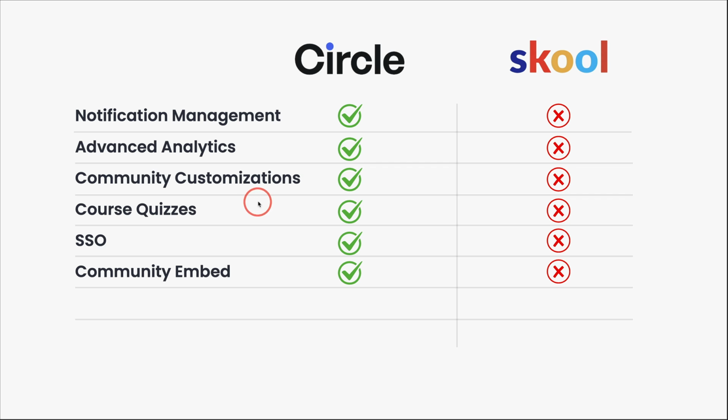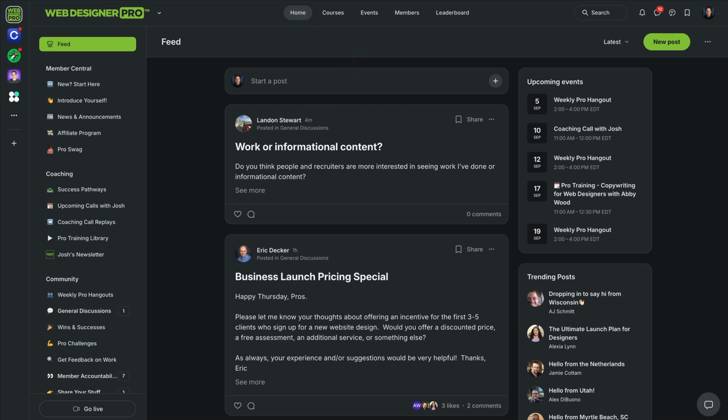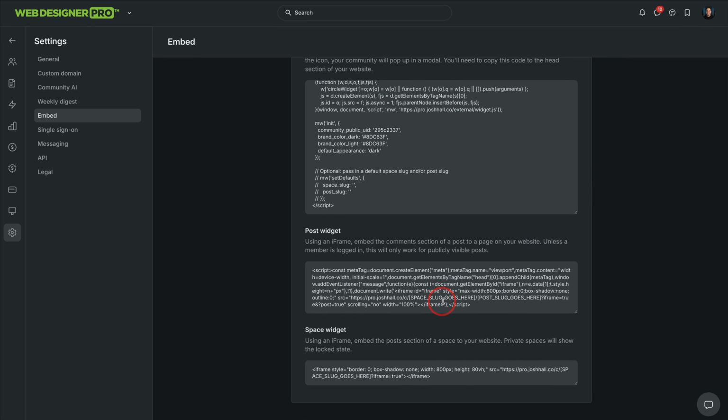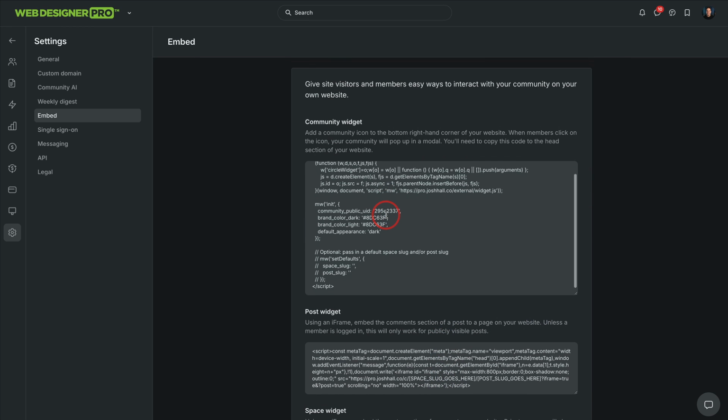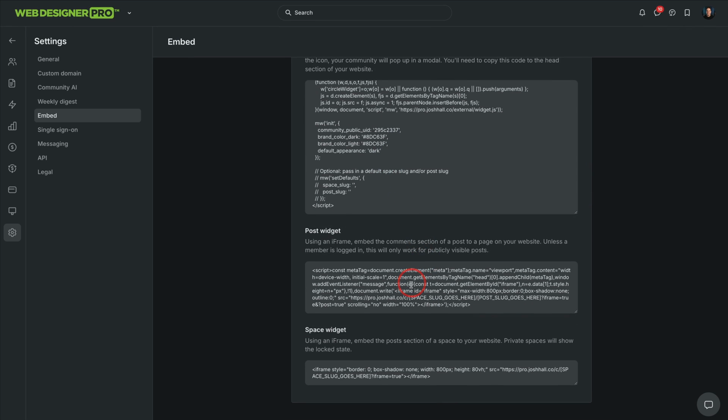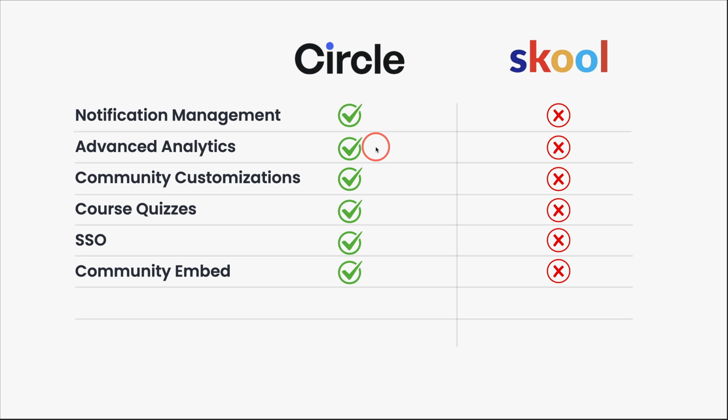Speaking of embedding, you can actually embed Circle into a whole other website if you wanted to, or a piece of the website. And this will give me an option to go in here and I could take the entire community and embed it. I could embed one post, or I can embed, like you just saw, one of those spaces. So that's an option if you wanted to.